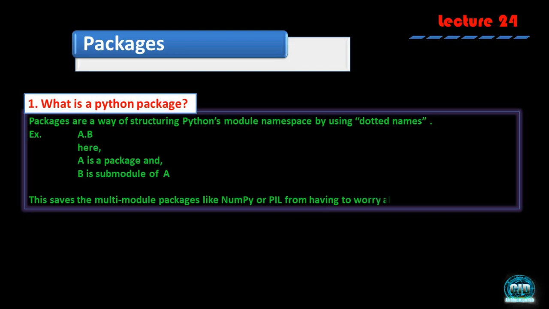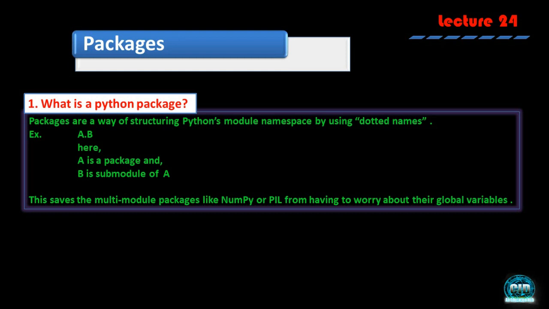And this way of Python packaging shapes multi-module packages, like NumPy or PIL, that may have many types of files. Maybe there is a chance that if array is in NumPy and array is also in PIL, then it may contradict, and you will be confused whether this array is of NumPy or PIL.